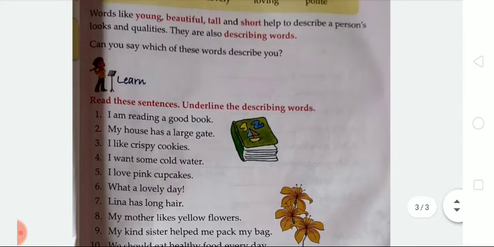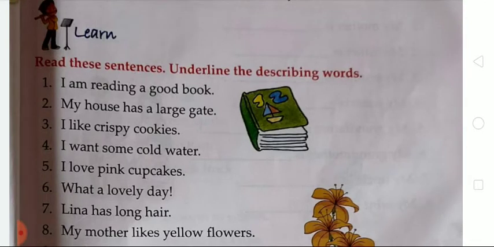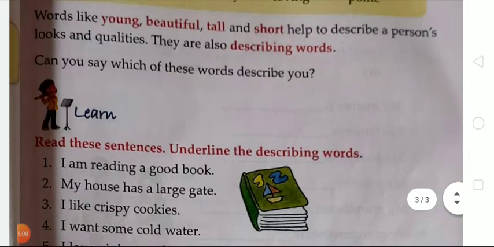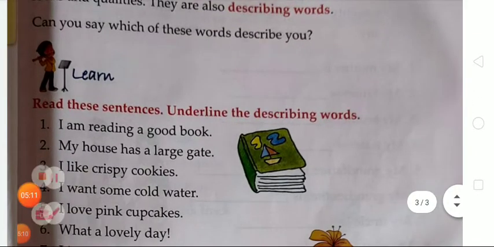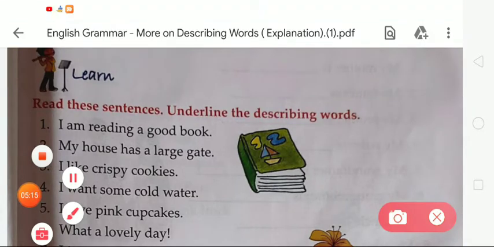So let's do the given exercise of this chapter. First of all, read the sentences and underline the describing words. Okay students, we have to underline the describing word that we have learned. So first is, I am reading a good book.